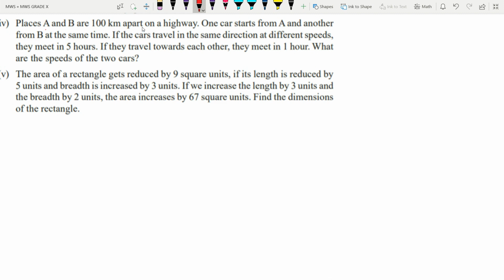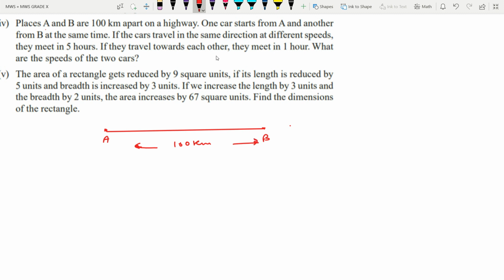So let me mark here A and here B. So here is point A and here is point B. These are the 2 points marked as A and B, and they are 100 km apart. I am explaining this with the help of this sort of diagram.